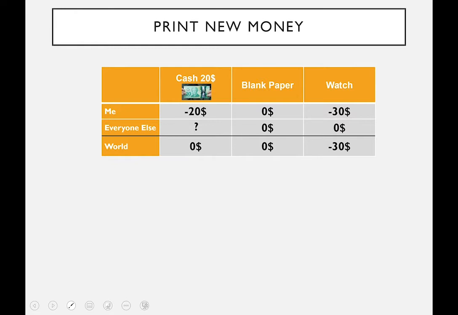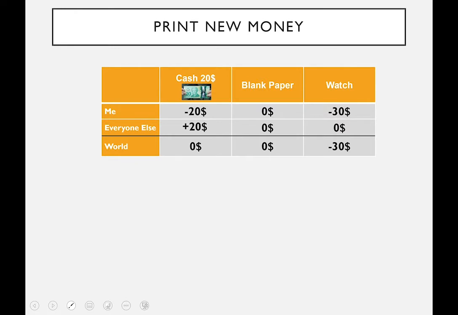This is something that's very hard for people to understand. But what we can understand is if you add up the first two rows, you get the bottom row. So minus 30 plus 0 is minus 30. 0 plus 0 is equal to 0. Minus 20 plus what gives us 0?